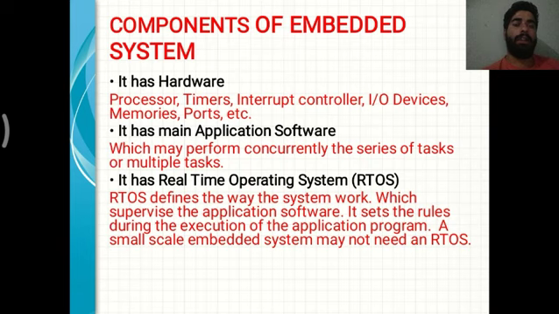It means RTOS tries to supervise, coordinate and monitor. It provides a set of rules during program execution, and it also sets a scheduling mechanism of the embedded system. So RTOS shows how our system works. So this is called RTOS.